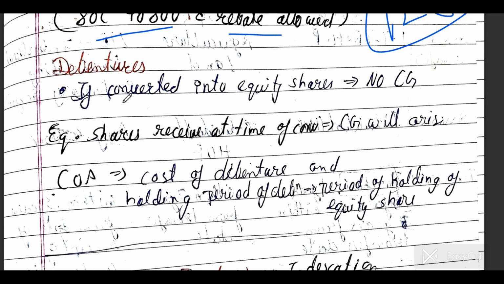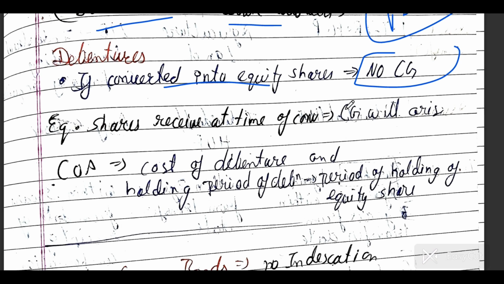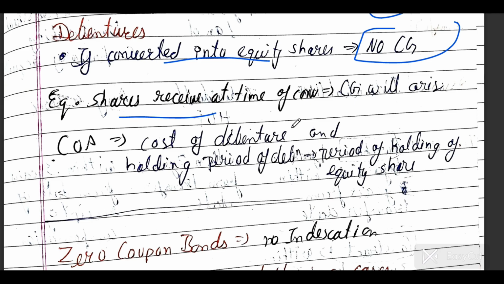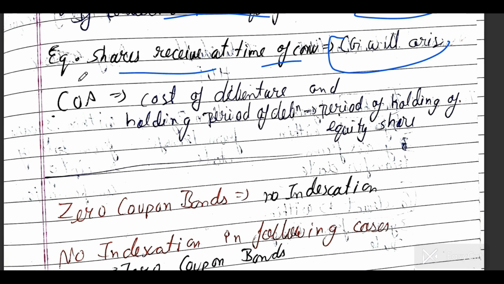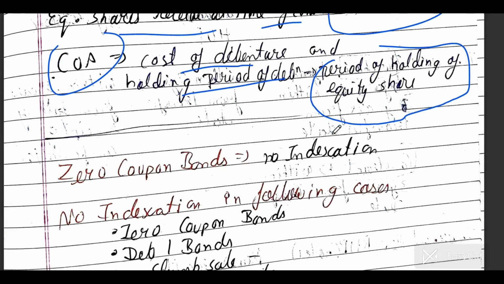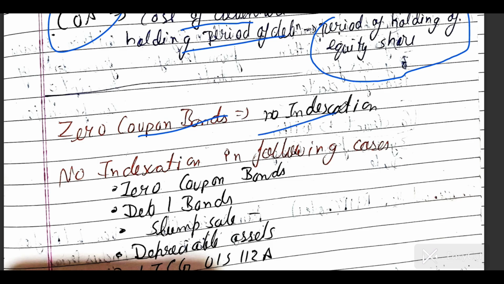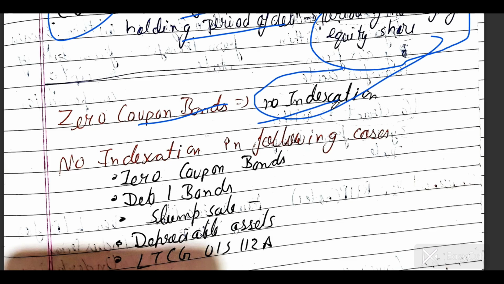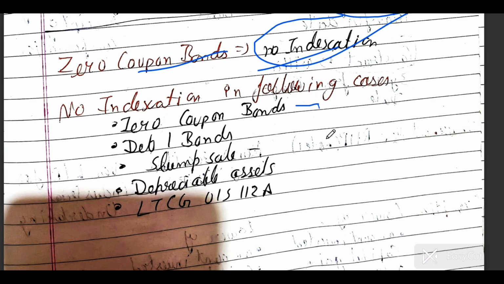In case of debentures, if converted into equity shares, conversion is a transfer, but it will not give rise to any capital gain. If equity shares are received at the time of conversion, then capital gain will arise. What will be the cost of asset of those shares? The cost of debentures, and the holding period of debentures will be the holding period of the shares. For zero coupon bonds, no indexation is available. So these are the 5 items where no indexation is available.